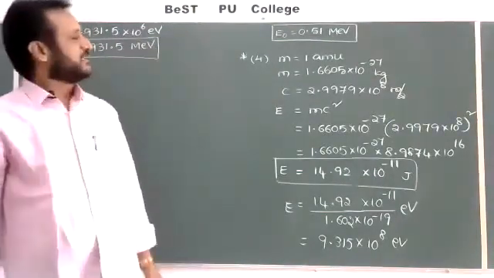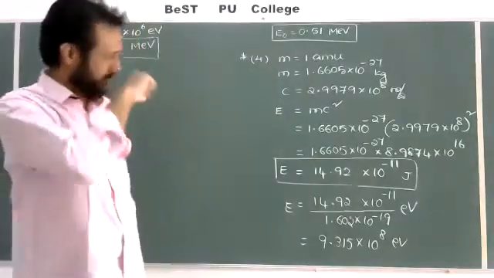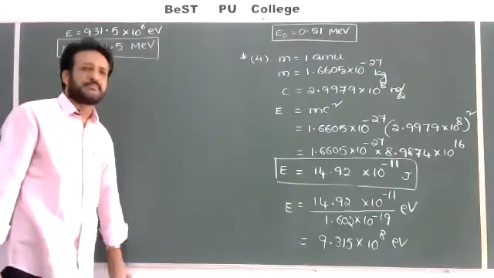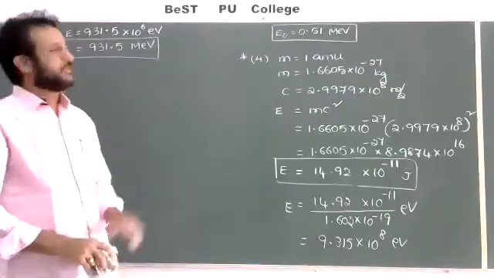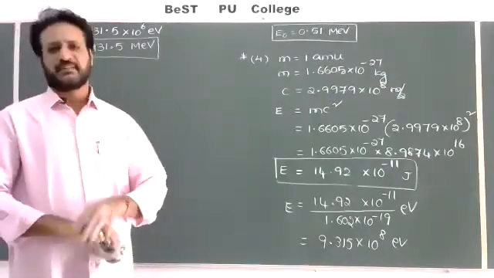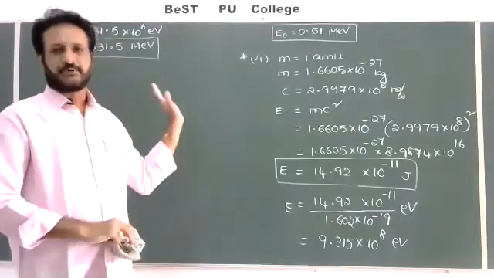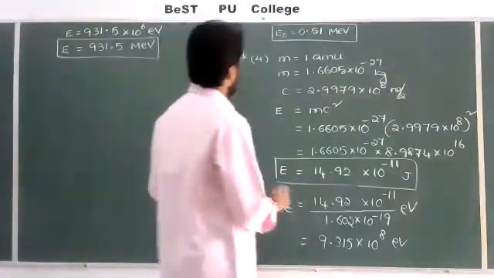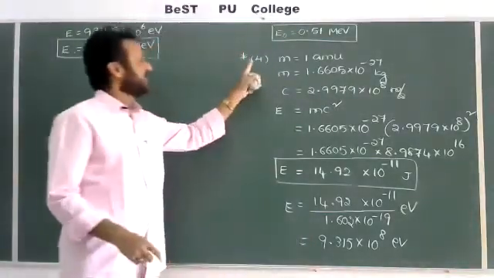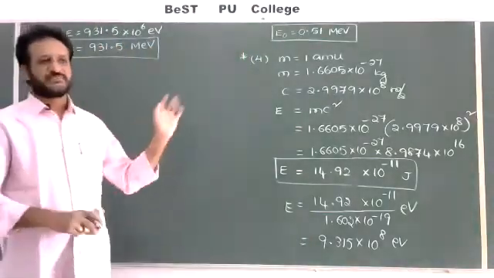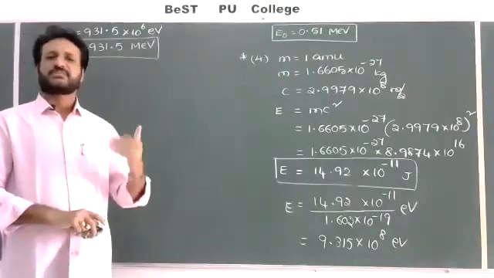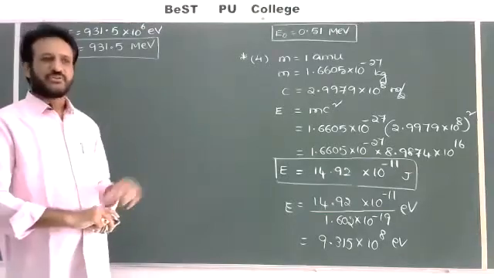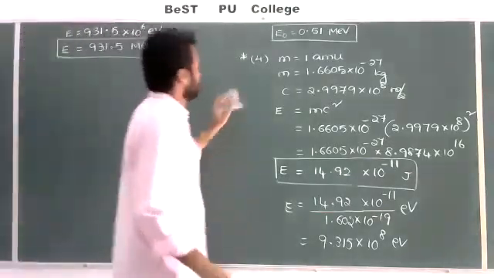You have to understand this carefully. This is about Einstein's mass-energy equation, based on the simple formula E equal to mc square, but numericals are important. Based on this concept, numericals will generally be asked, and sometimes this question may be asked for 2-3 marks also: show that 1 AMU is equal to 931.5 MeV per c square. It is important for 2 marks, a simple numerical.